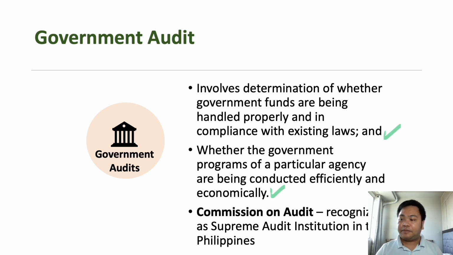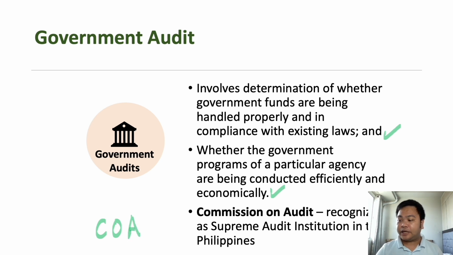So here in the Philippines, the government agency that conducts the audit of the different government agencies, instrumentalities, and even GOCCs, which are government-owned and controlled corporations, is the COA or the Commission on Audit.